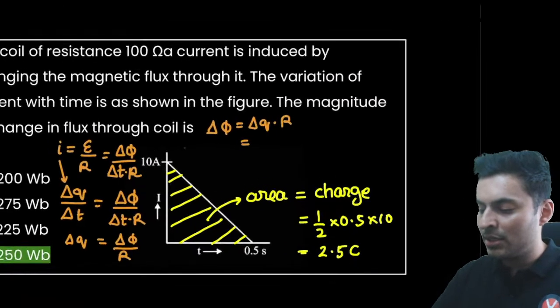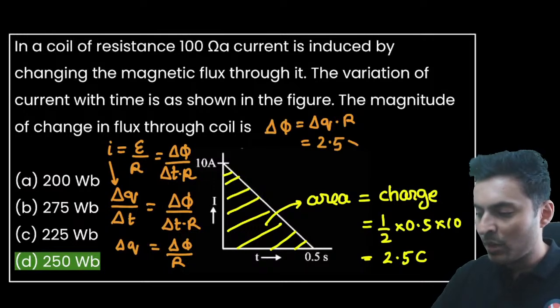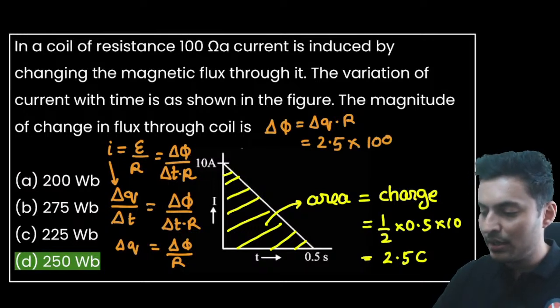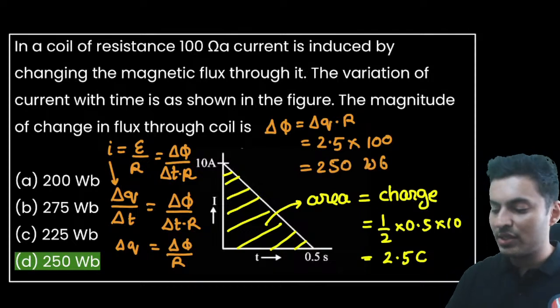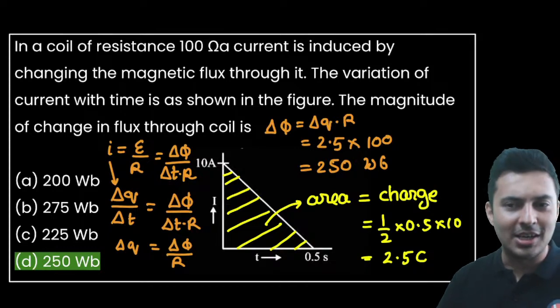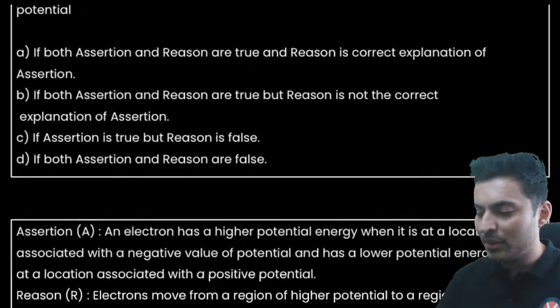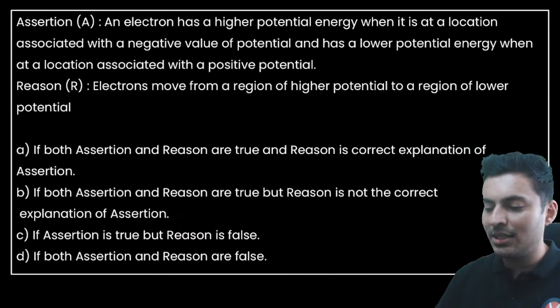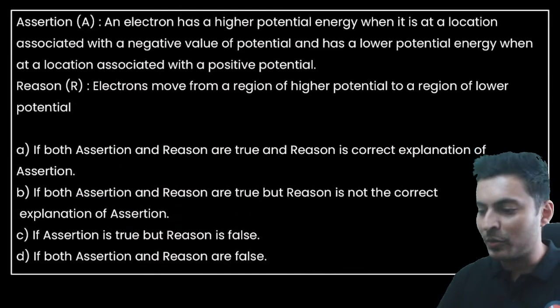So what is the charge? Charge is 2.5. What is the resistance? 100. So what will it give me? 250. But what will it be? Webers. So 250 Webers is the answer. So the area under this graph gives me the charge. Yeah. We are coming to section B also. Don't worry. Assertion, reason. We are coming to assertion, reason also.